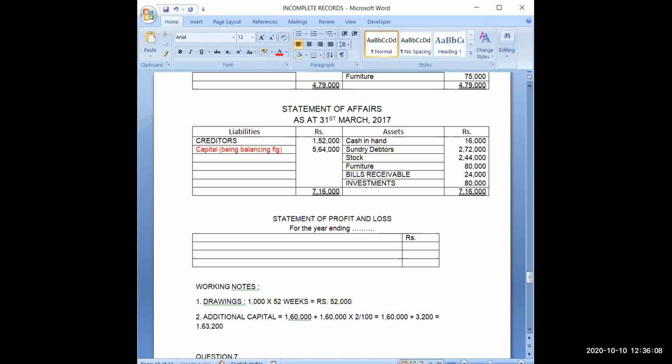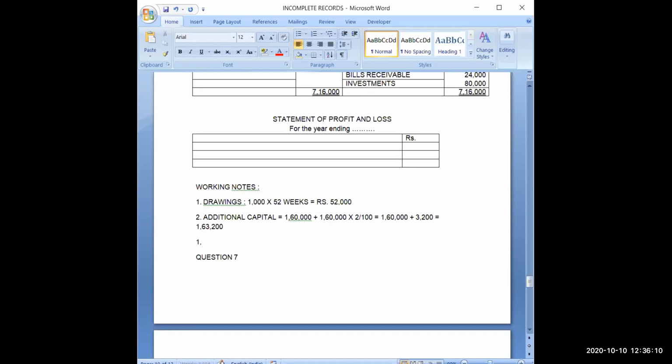Or there is another way of doing this. You can do 1,60,000 multiplied by 102 upon 100. Directly if you do that, then again you will get 1,63,200. So these are two options. Whichever you feel comfortable with, you can adopt.